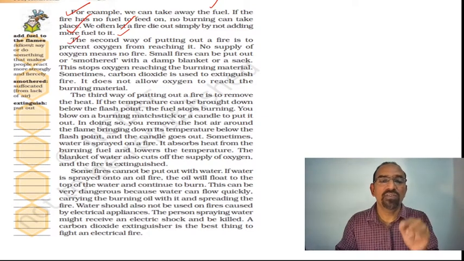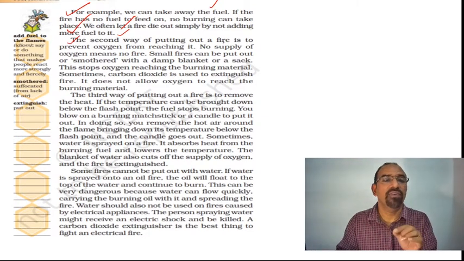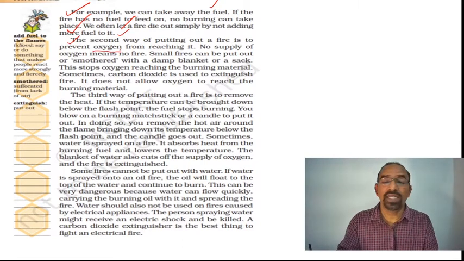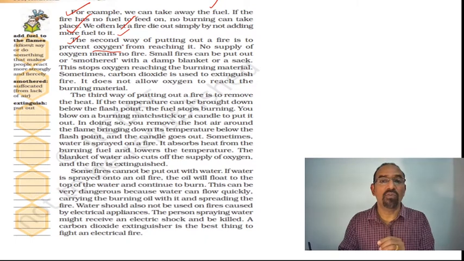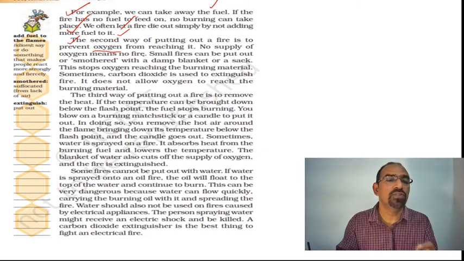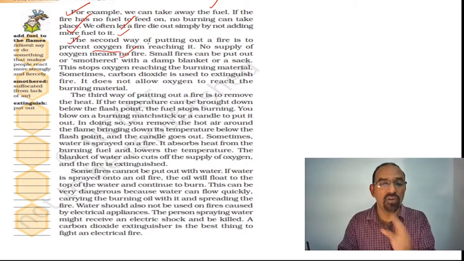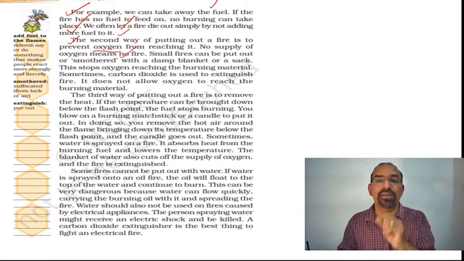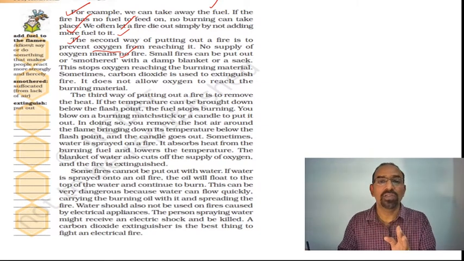The second way of putting out a fire is to prevent oxygen from reaching it. The second way is to prevent the flow of oxygen into the fire. No supply of oxygen means no fire. If oxygen does not reach the fire, it will not burn.